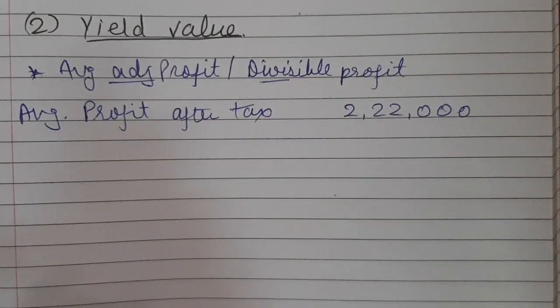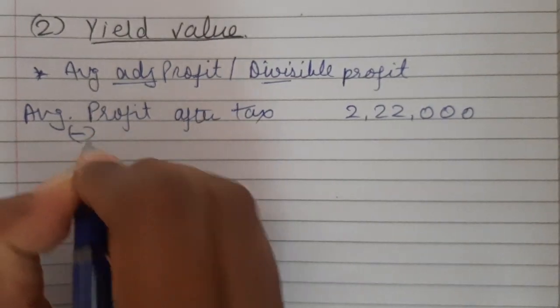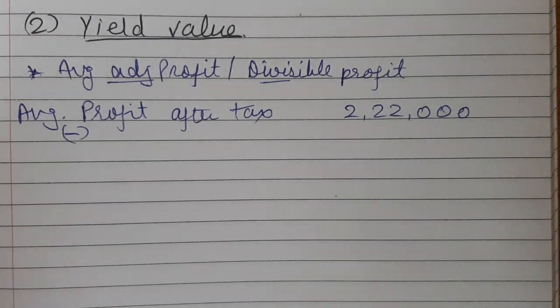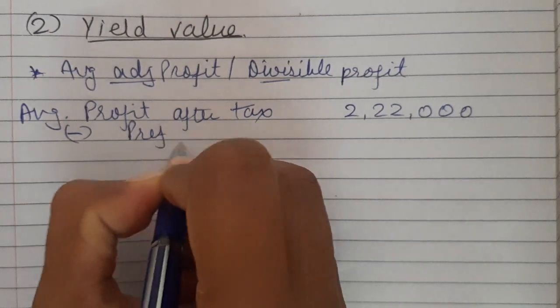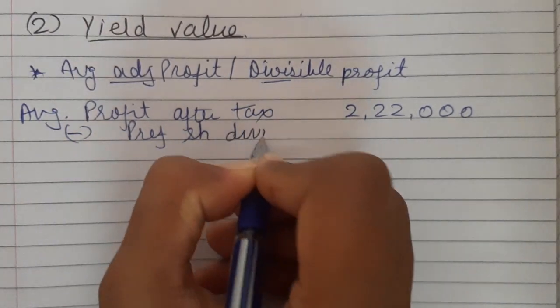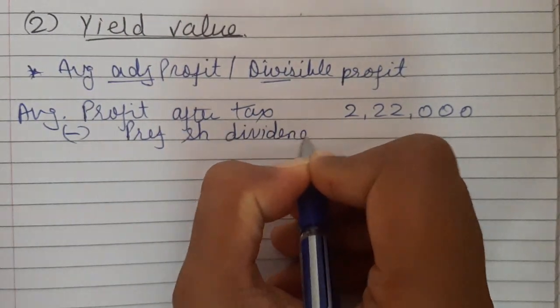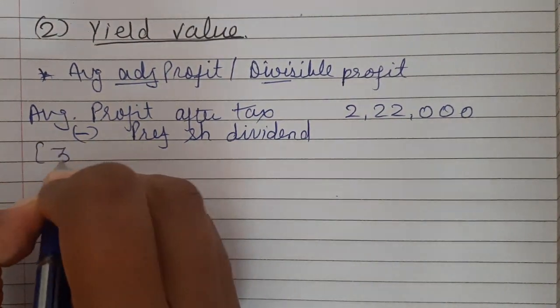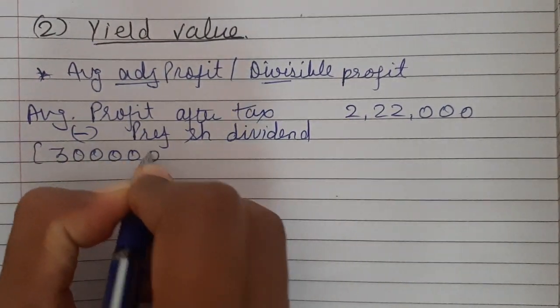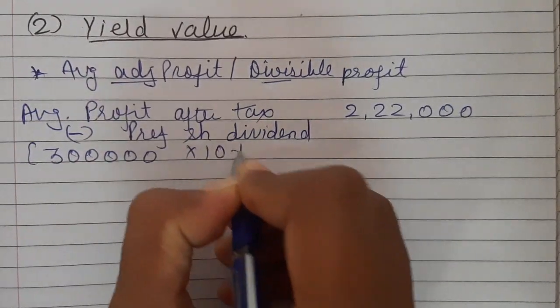2,22,000. Alright. From this only one thing has to be adjusted, one thing has to be deducted, that is nothing but preference share dividend. So look at your example, 10% preference share capital. So 3 lakhs into 10%.